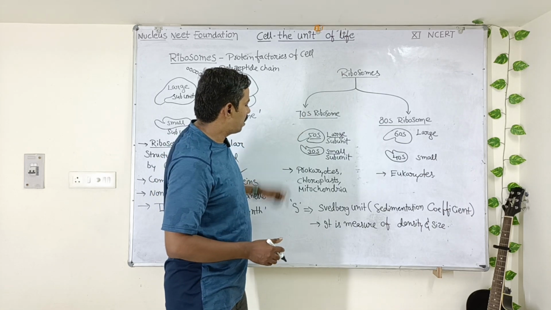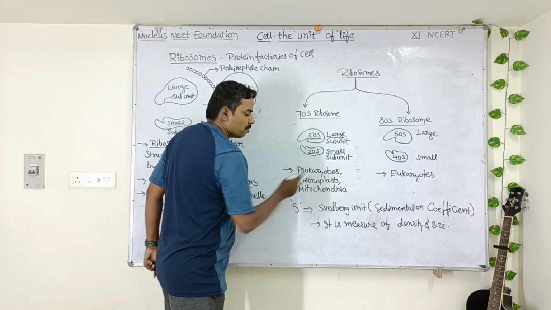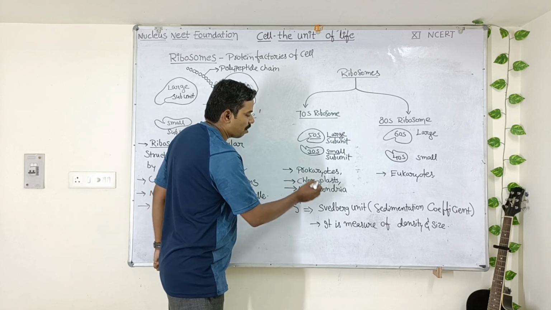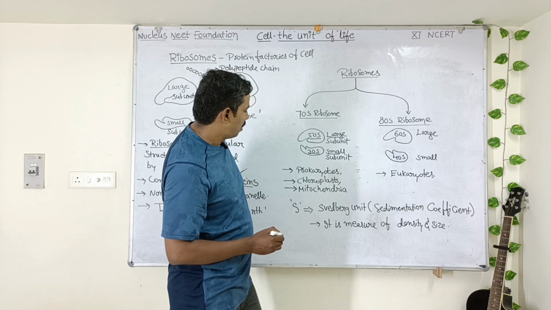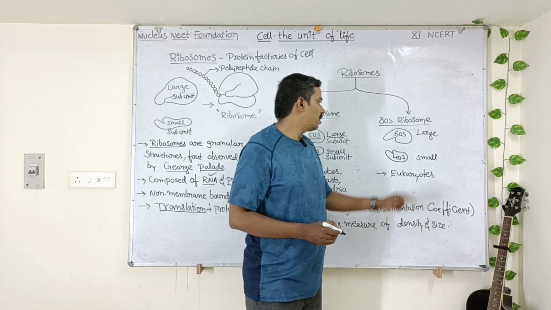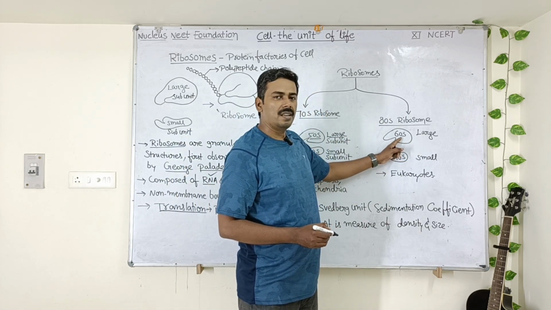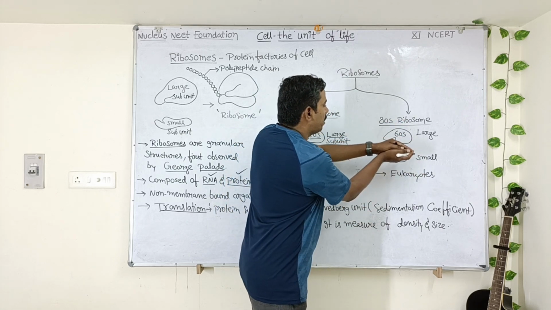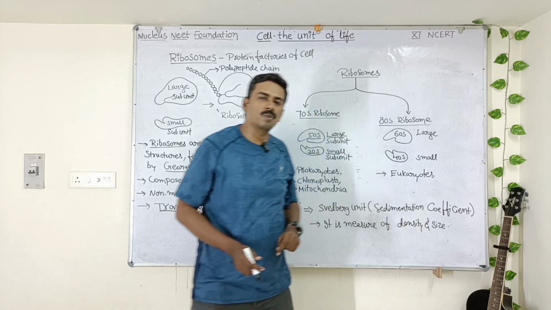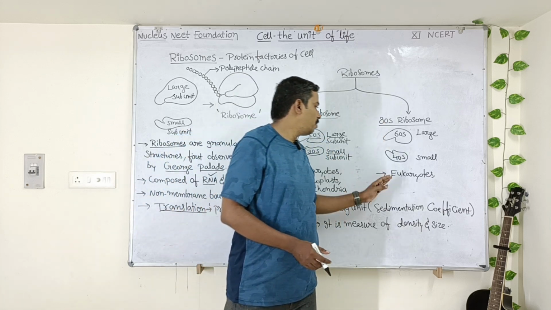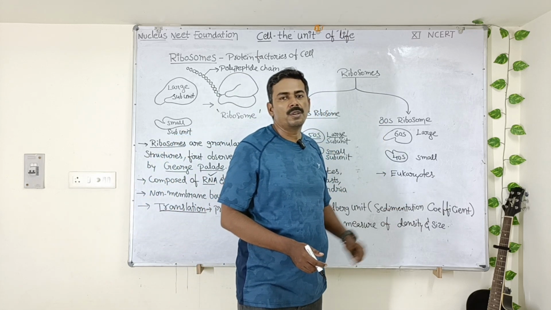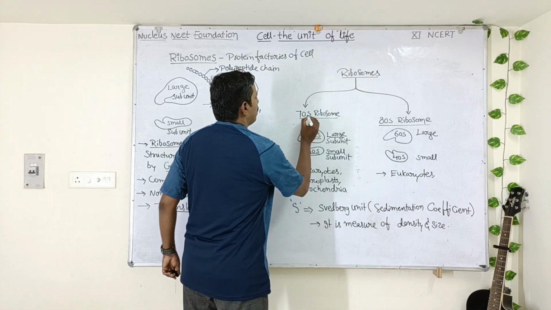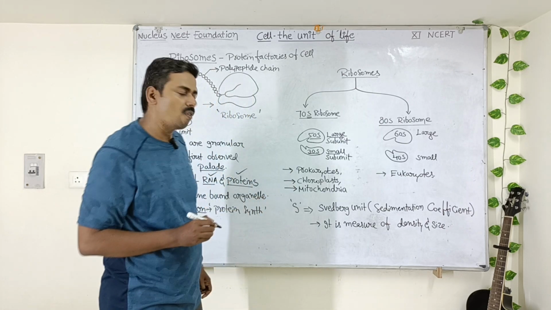Okay, 70S ribosomes are found in all the prokaryotes, and are present in the chloroplasts and mitochondria in the eukaryotes. Whereas the 80S ribosome has the large subunit called 60S and the small subunit called 40S. Both of them, when they combine, give rise to 80S ribosome. Okay, so 80S ribosomes are present in all the eukaryotic cells. Then what is the meaning of S here? What does S stand for?